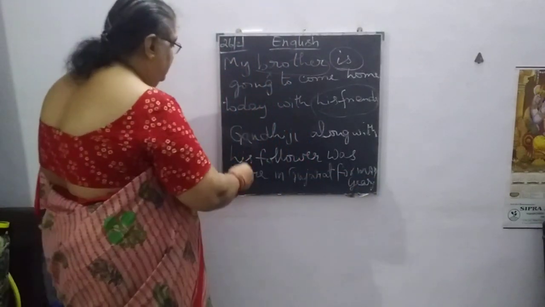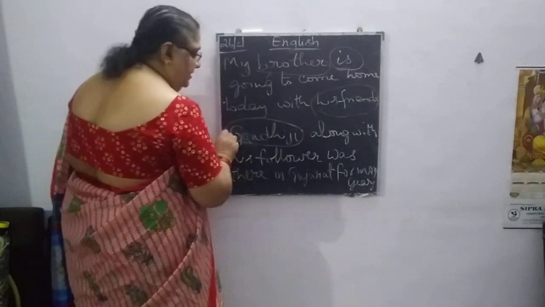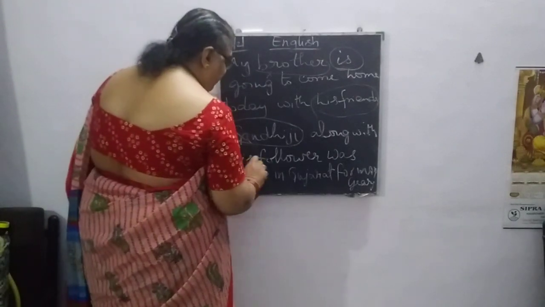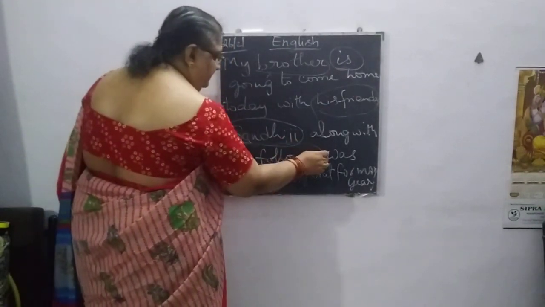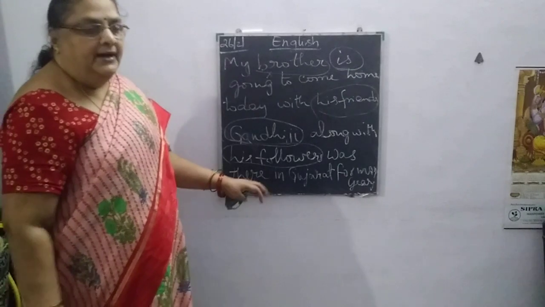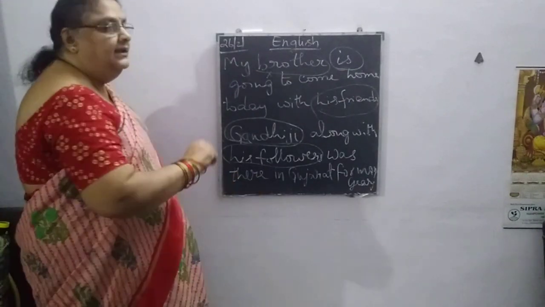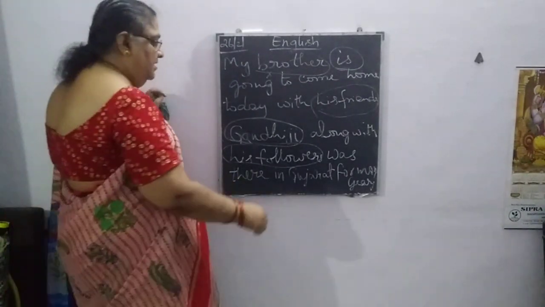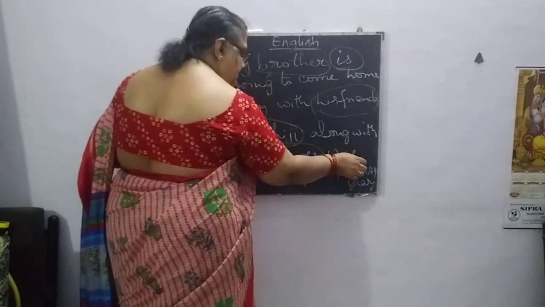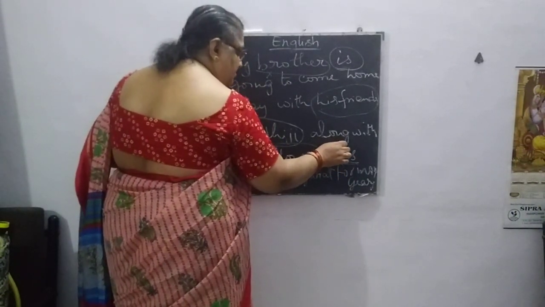Here, Gandhiji is one singular subject, and Gandhiji with his followers is another one. But we have taken it as one particular theme, so we write it as the singular subject.